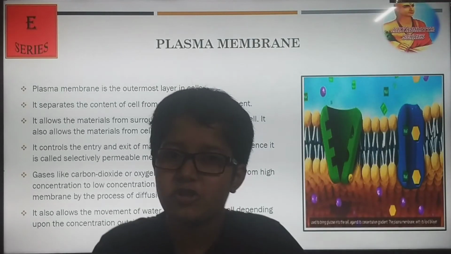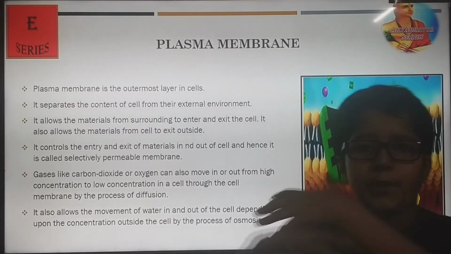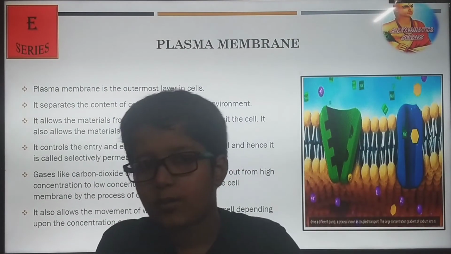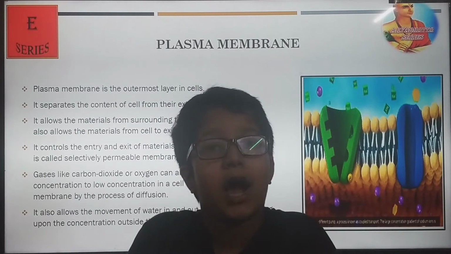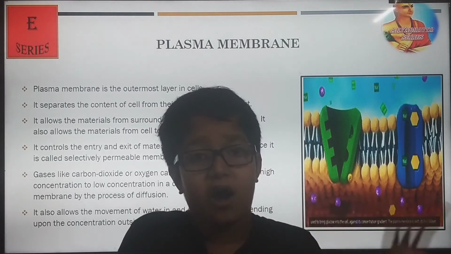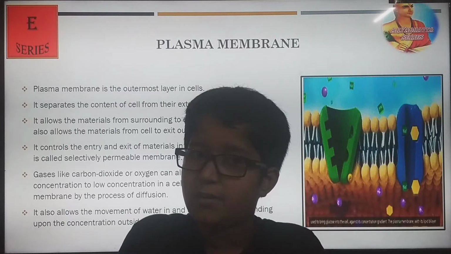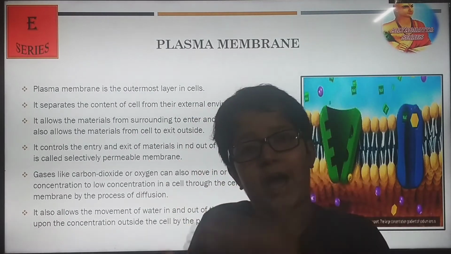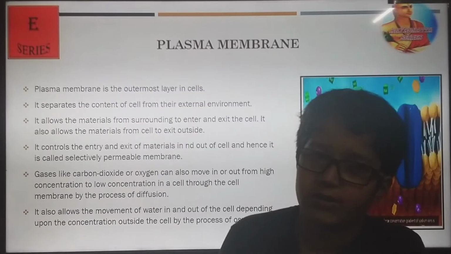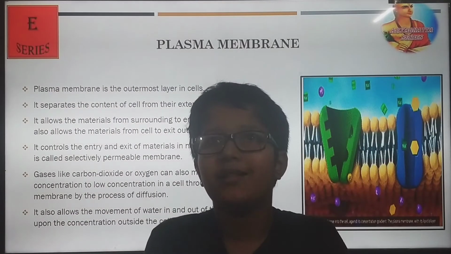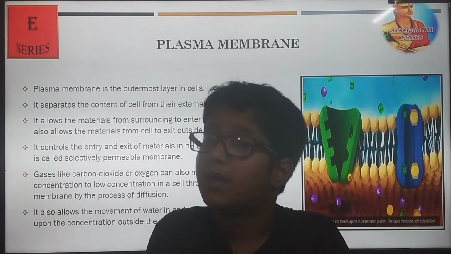Here we come to the plasma membrane. The plasma membrane is the outermost layer in an animal cell, and the second outermost layer after the cell wall in plant cells. Now, let's see how this plasma membrane works. As it is the outermost layer, it is a semi-permeable membrane.